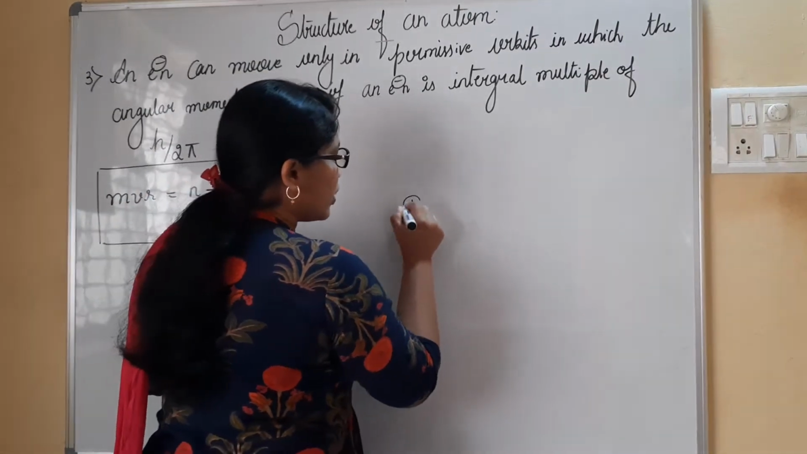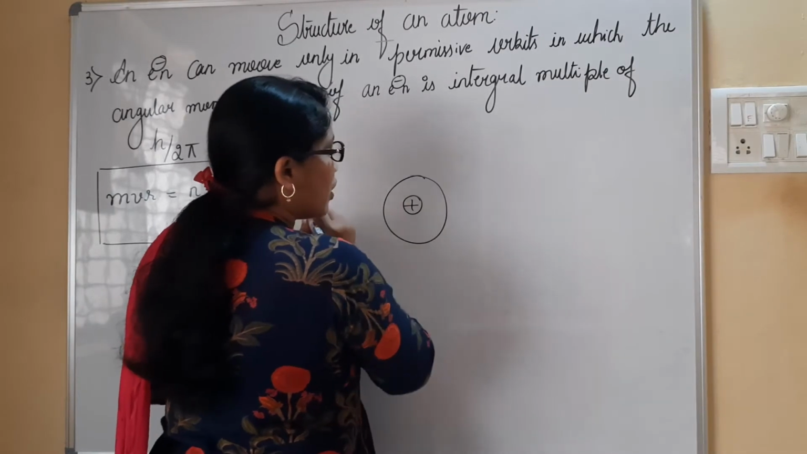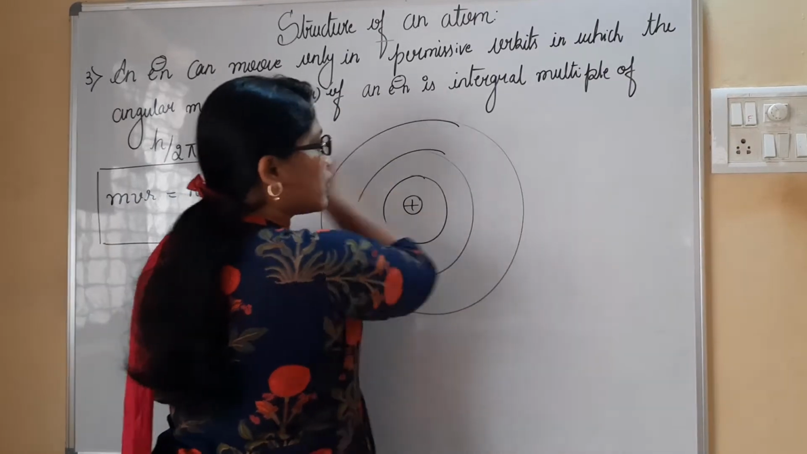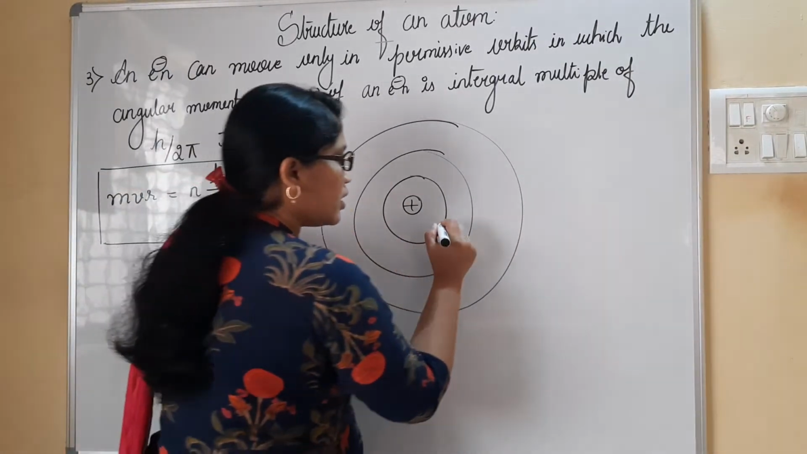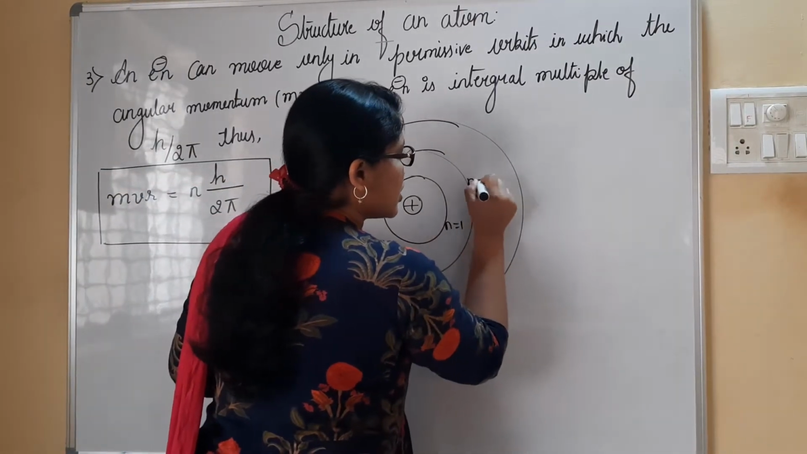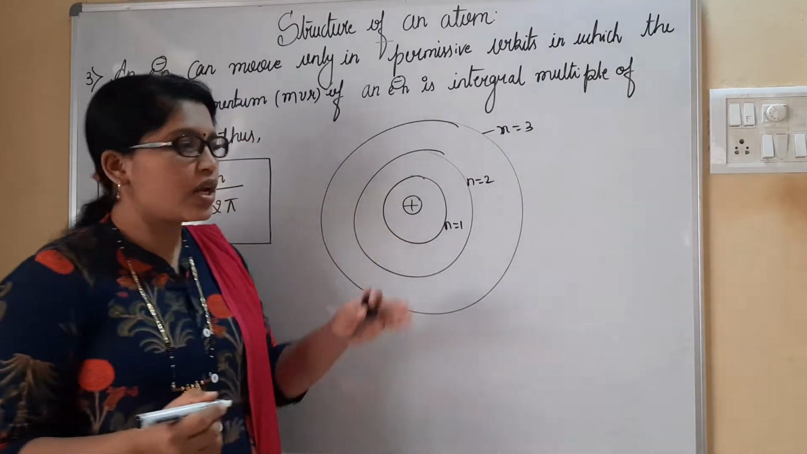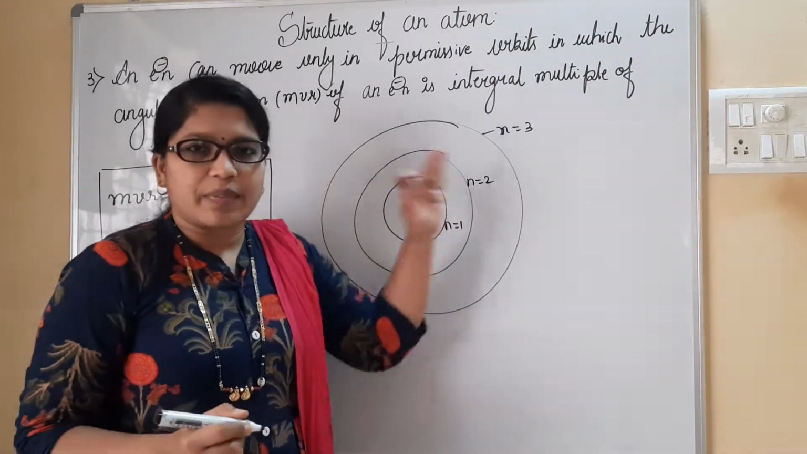See here, I know it is the nucleus. I'll have the first shell, the second shell, likewise the third shell. This is considered to be the first, this is the second, and this is the third shell, in which the nucleus is surrounded by three shells.